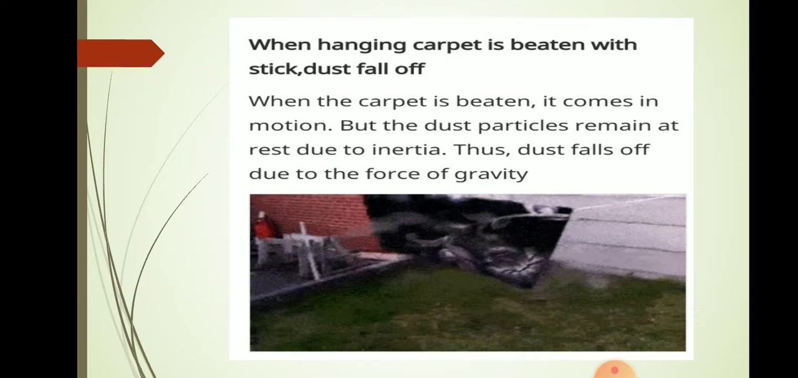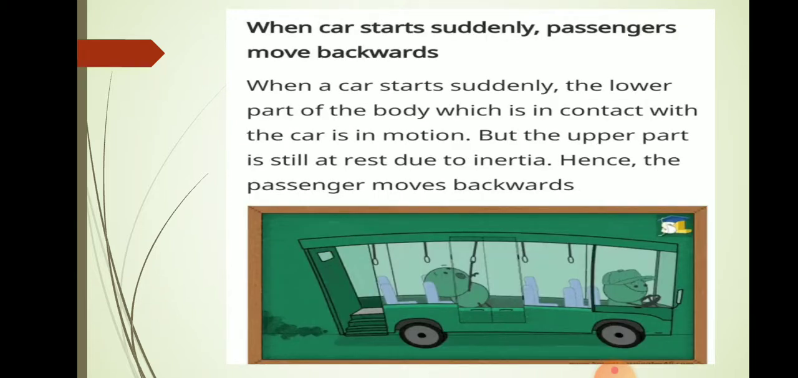What happens? Due to inertia. Here the dust falls off due to the force of gravity. The dust particle remains at the same position, but the carpet moves backward, due to which the dust falls down due to the force of gravity. So dusting a carpet is because of inertia of rest. In the same way, you may have experienced this when you are traveling in a vehicle.